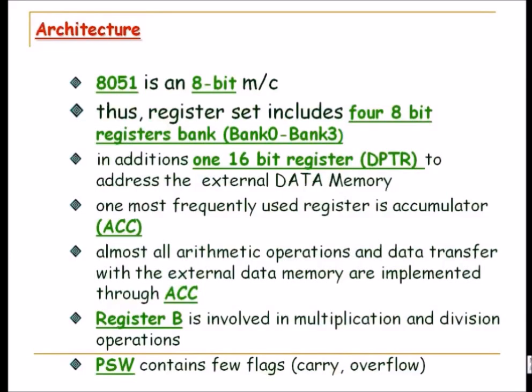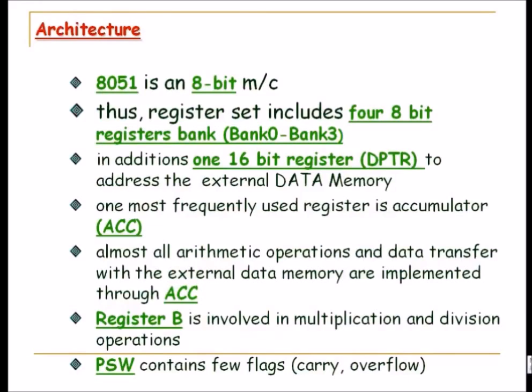There is something called PSW, which is again an 8-bit register containing a few flags. Whenever a particular operation happens, there are different flags like the carry flag, auxiliary flag, or parity flag, and so on, which indicate through flagging, either 0 or 1. We'll see through examples how those flags work.